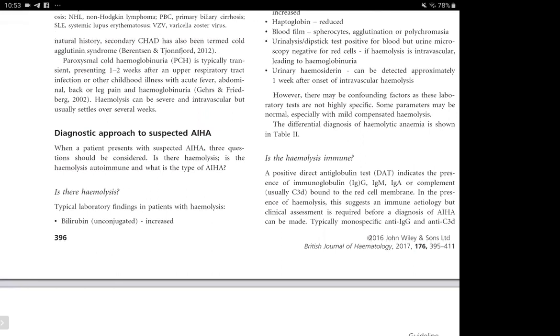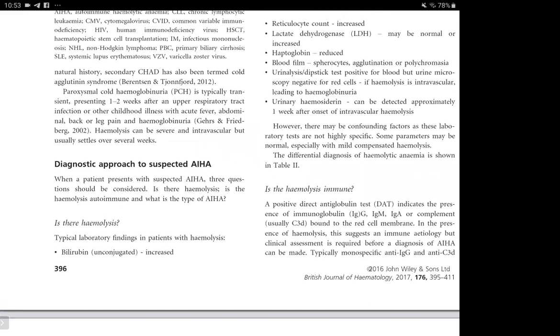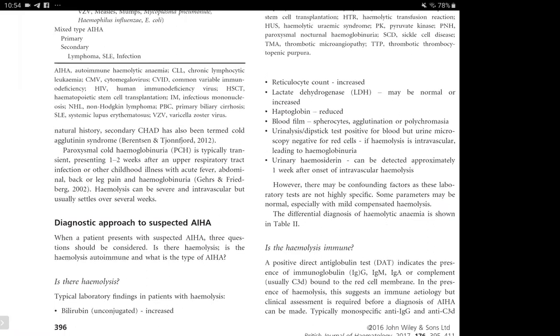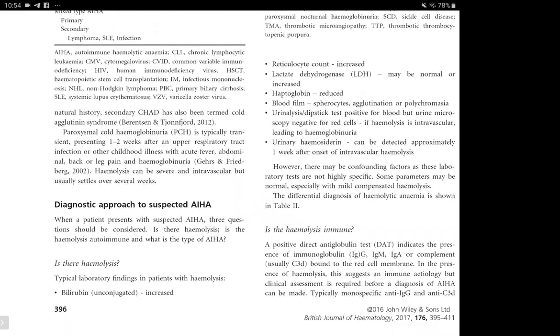In considering the questions for hemolysis, you need to be particular about the typical laboratory findings in patients with hemolysis. The features of hemolysis would be unconjugated bilirubin increased, reticulocyte count increased, LDH normal to increased, and haptoglobin reduced. The blood film would also show spherocytes, agglutination, or polychromasia. And the urinary dipstick test is positive for blood, but urine microscopy is negative for red cells.